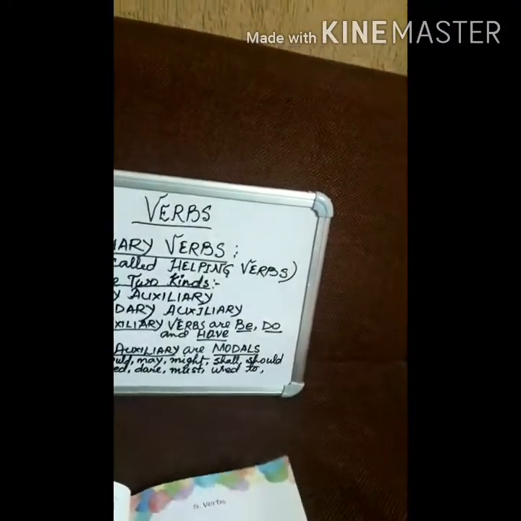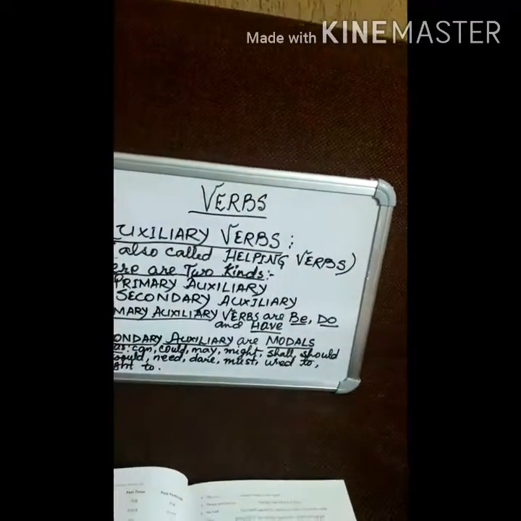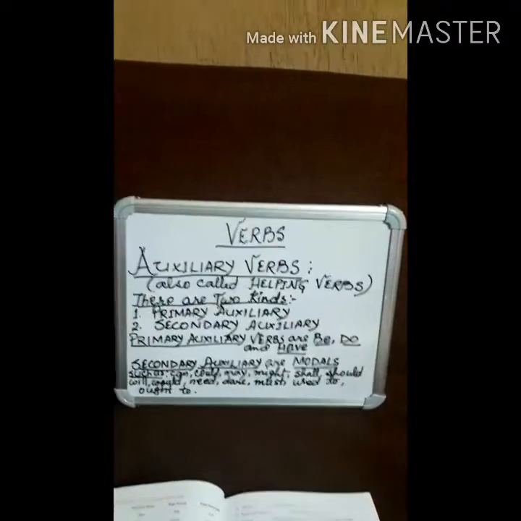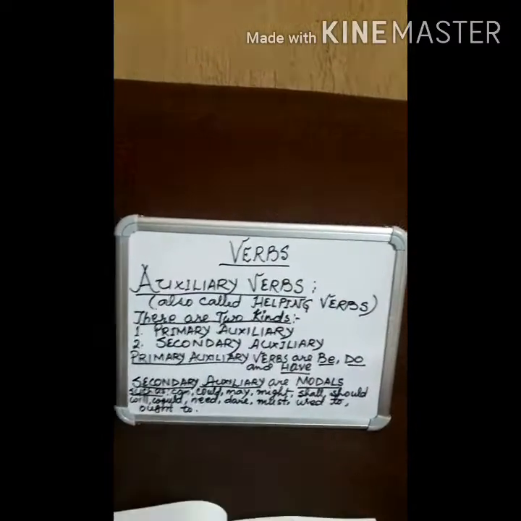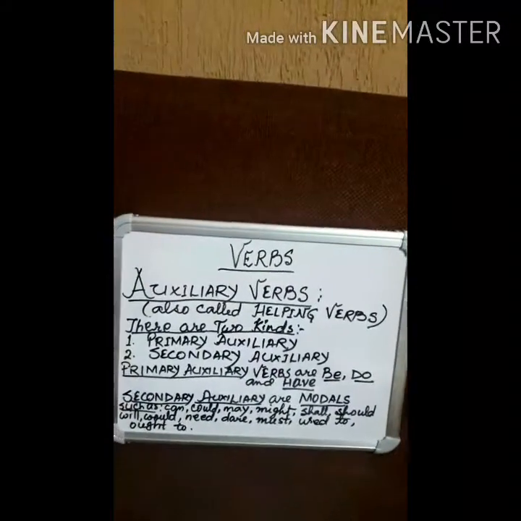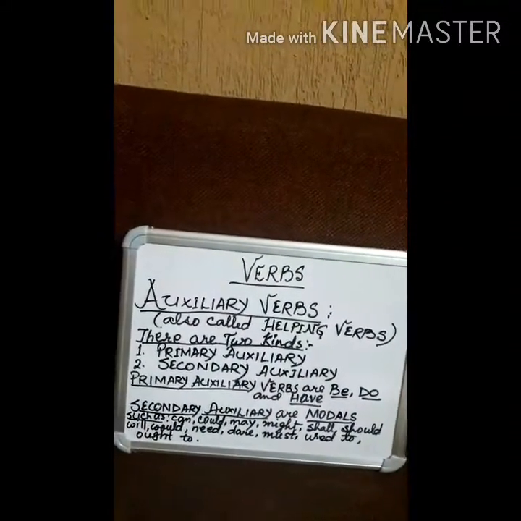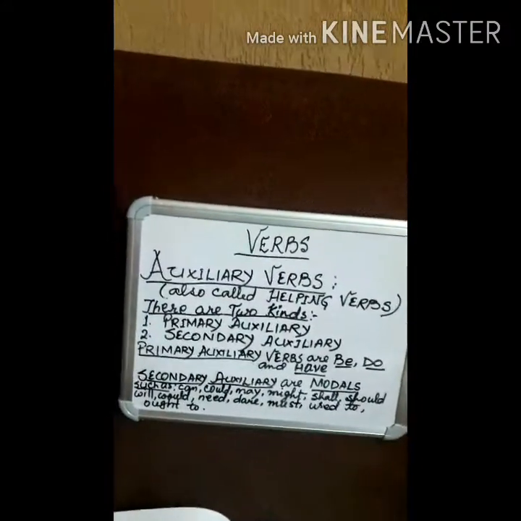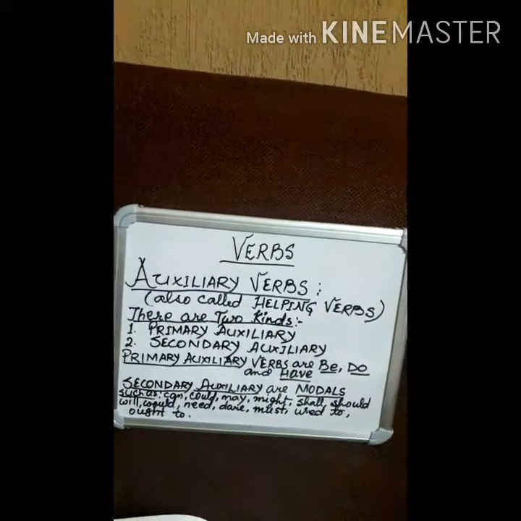In our previous class we learnt about regular verbs and irregular verbs, and some troublesome verbs also. Today we will learn about auxiliary verbs, and we will know about the forms of auxiliary verbs. Auxiliary verbs are also known as helping verbs.